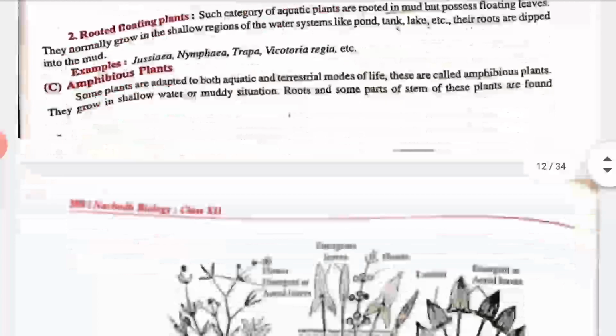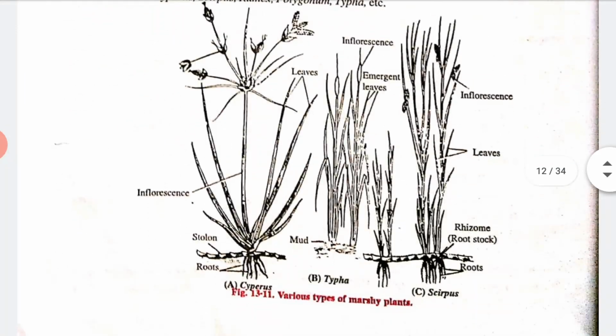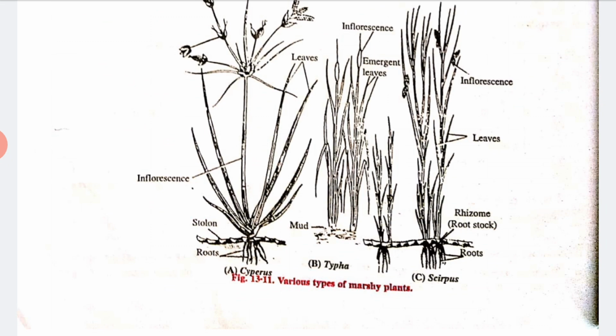You can see this is called amphibious plants. They can attach and also survive in the terrestrial area. Now next we have marshy plants. Marshy plants are generally found in soil and mud. We have various examples of marshy plants.